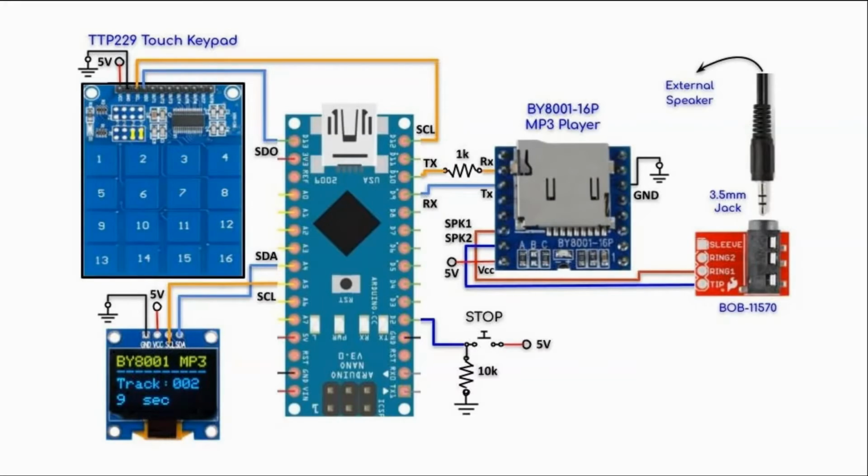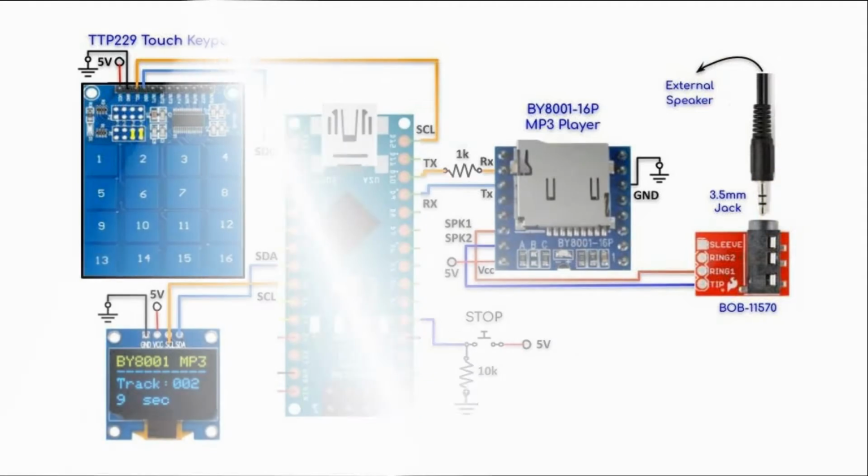A circuit diagram of the implemented system is shown here. The BY8001 media player is interfaced with the Arduino using two serial lines. The receiver line is connected to pin D10 and the transmitter line is connected to pin D9. The output speaker lines are connected to a 3.5mm female jack, which can be used to connect an external speaker.